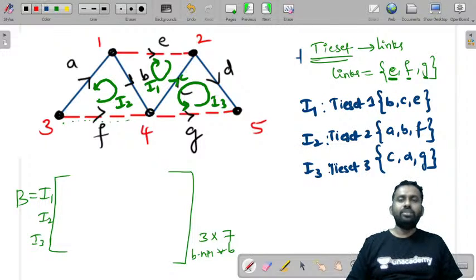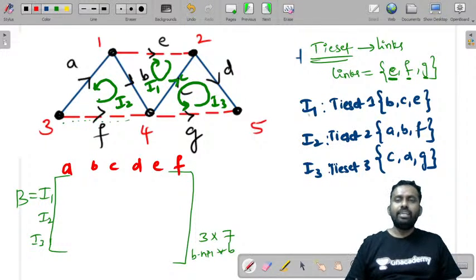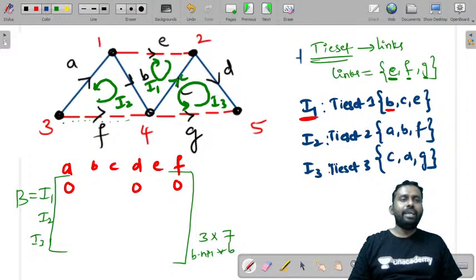Let us write all the values in I1. This is A, B, C, D, E, F. Now is I1 and B in the same direction? A is 0, B, C, E are there. Except B, C, E, rest of the values are zeros. Now is I1 and B in the same direction? I1 and B are in opposite direction. So this is minus 1.